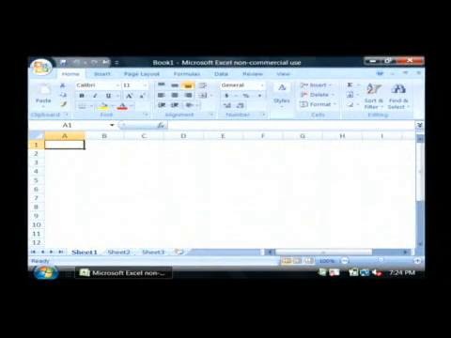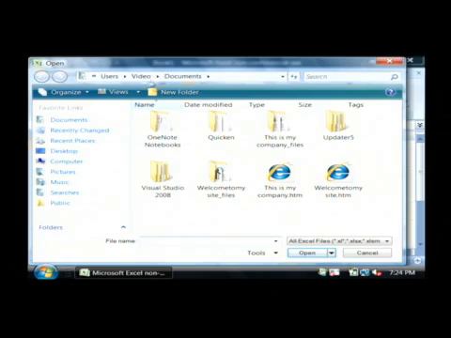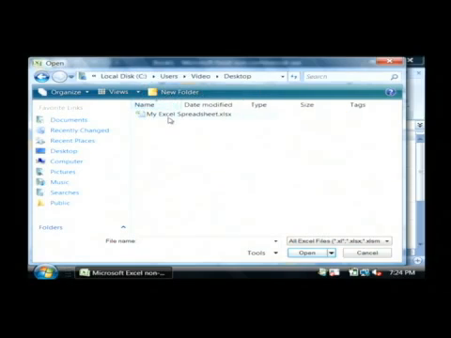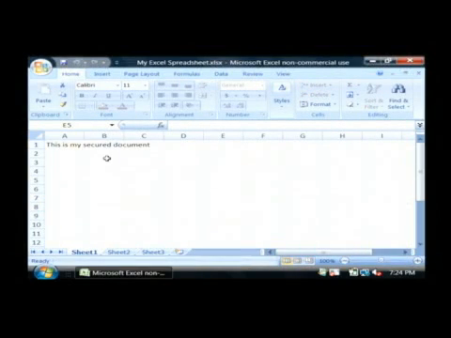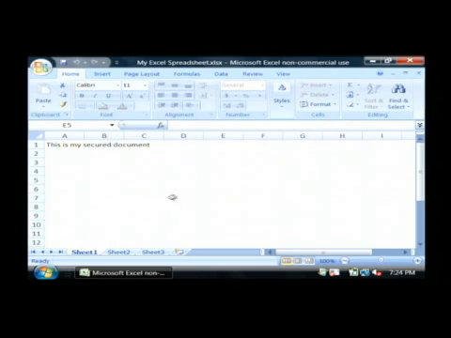I'm going to open up a password protected document by clicking on my Office button and clicking Open. I'm going to navigate to my desktop where I have one saved. I'm just going to open up my Excel spreadsheet here. Now this is my document and I'm not able to change any cells or type anything. I'm trying here to double click to where I can edit a cell. This document is password protected and it won't allow me to change anything.